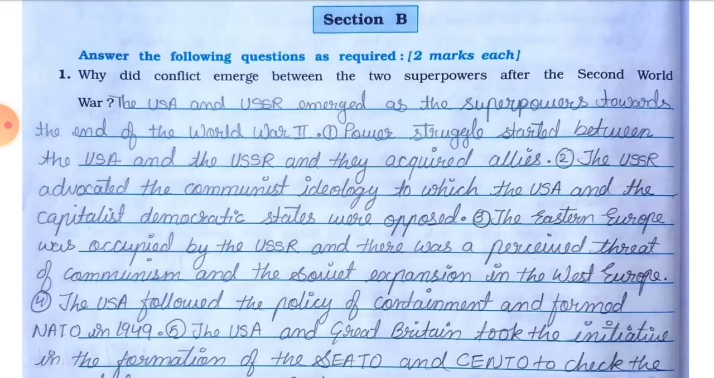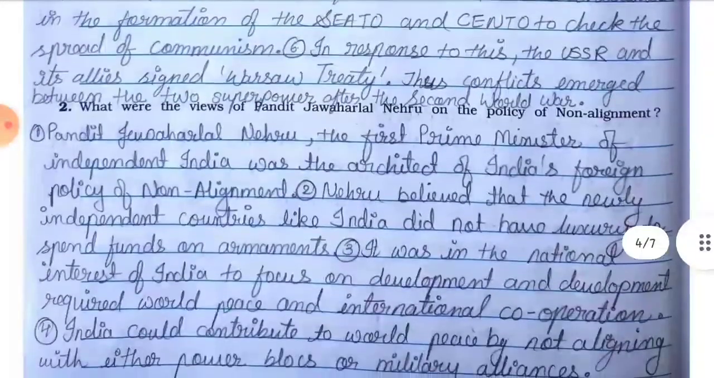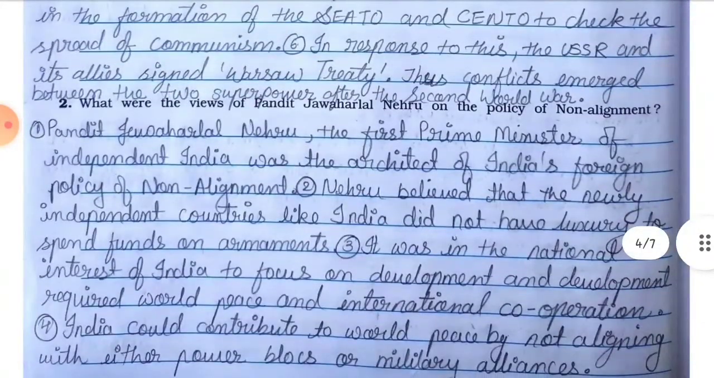Point number 4. The USA adopted the policy of containment and formed NATO in 1949. Point number 5. The USA and Great Britain took the initiative in the formation of SEATO and CENTO to check the spread of communism. Point number 6. In response to this, the USSR and its allies signed the Warsaw Treaty. Thus, conflicts emerged between the two superpowers after the Second World War.